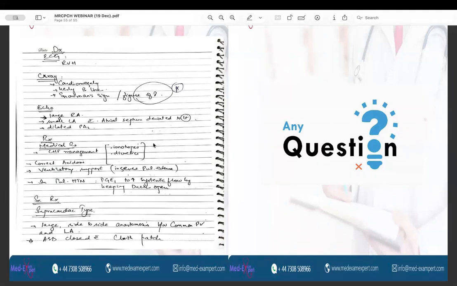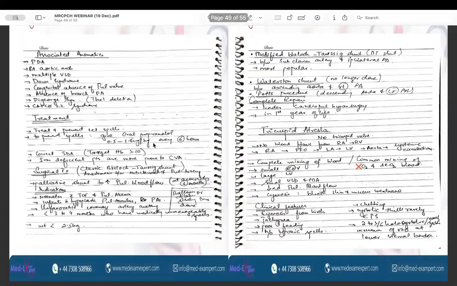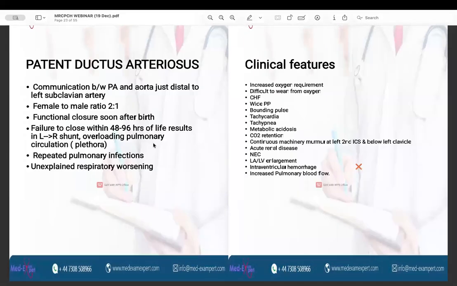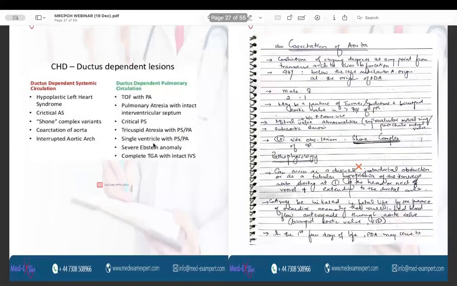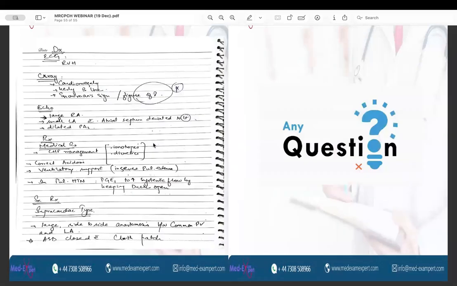So this is all about the acyanotic and cyanotic heart conditions. I have tried to discuss all the important high yield topics, but since there was shortage of time, I could not discuss some of the diseases in more detail. So does any one of you have any questions? Please feel free to ask.